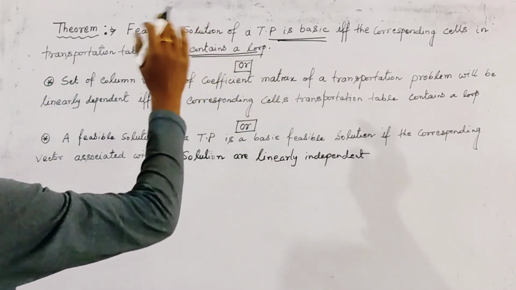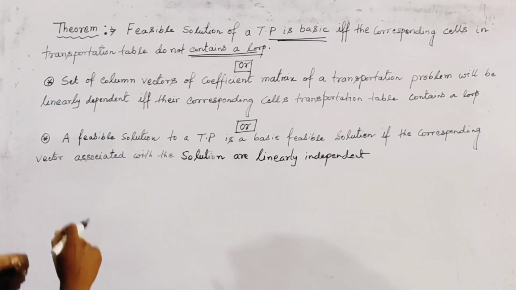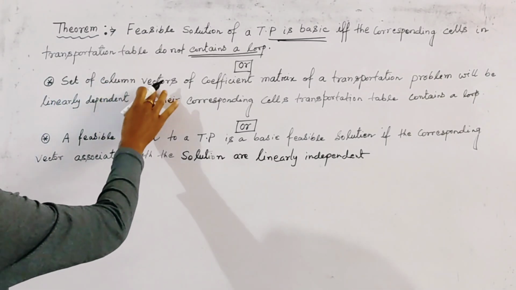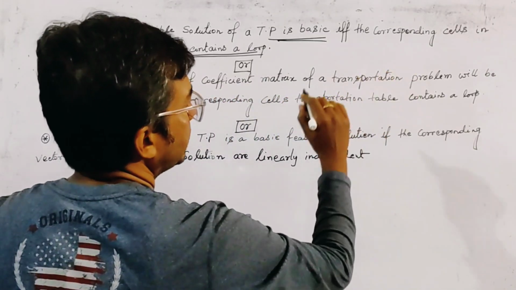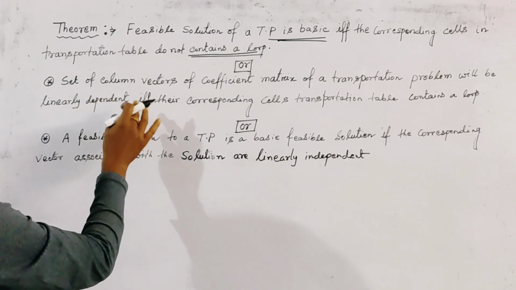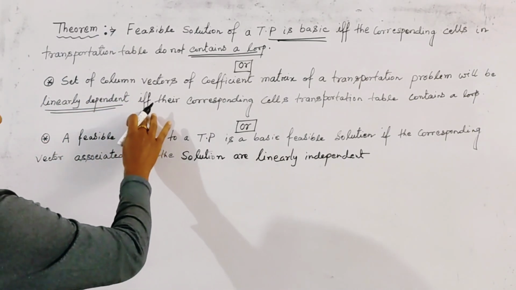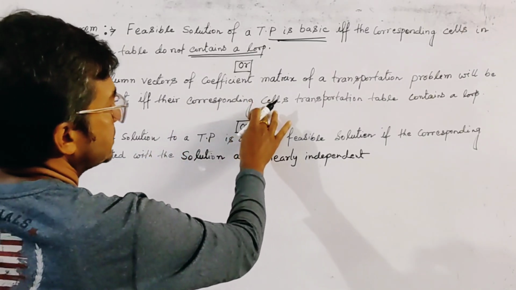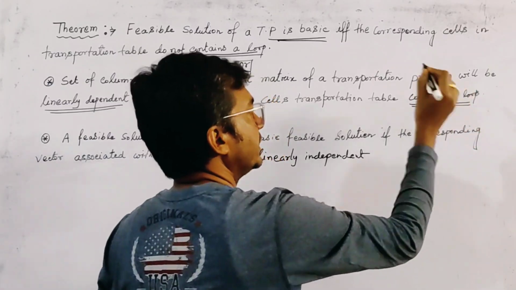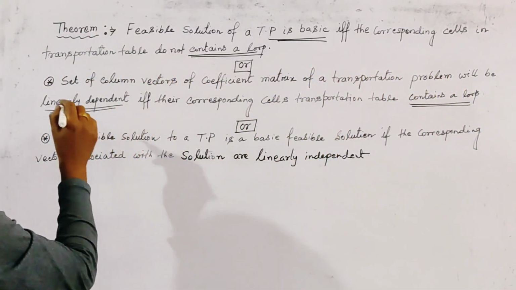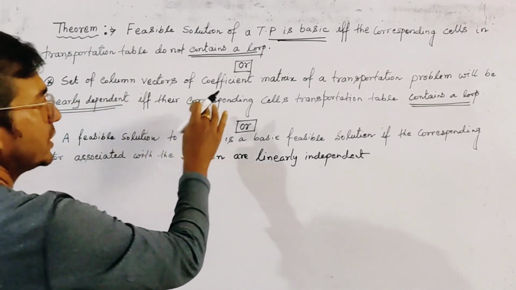And this theorem can be stated another way: the set of column vectors of the coefficient matrix of a transportation problem will be linearly dependent. This is a very important word. This is linearly dependent if and only if their corresponding cells of the transportation table contain a loop. That is, if the column vectors are linearly dependent, then the corresponding cells are contained in a loop.